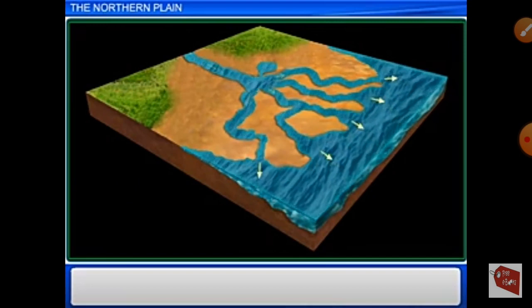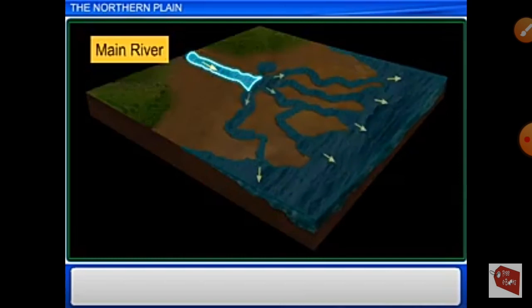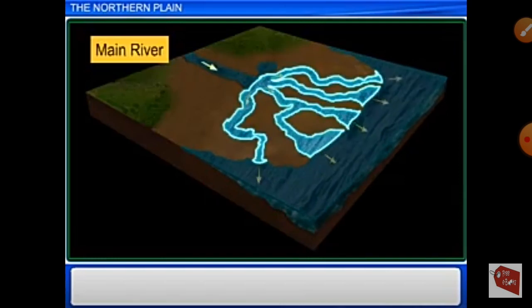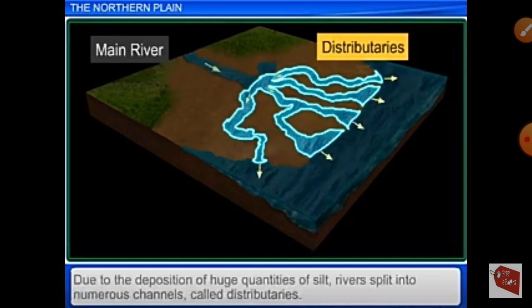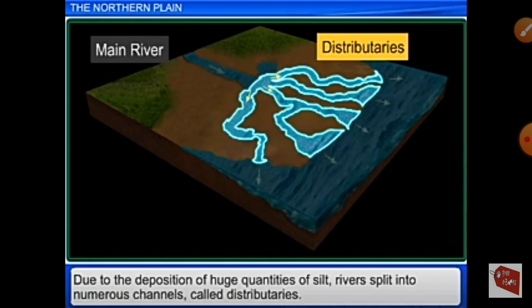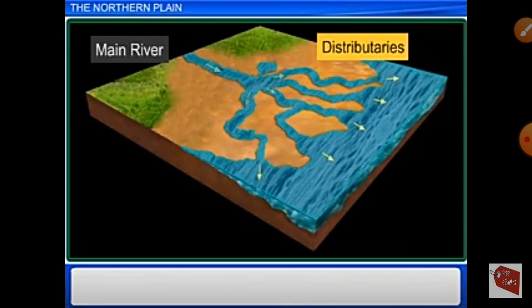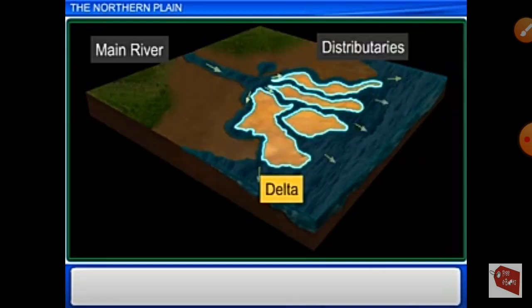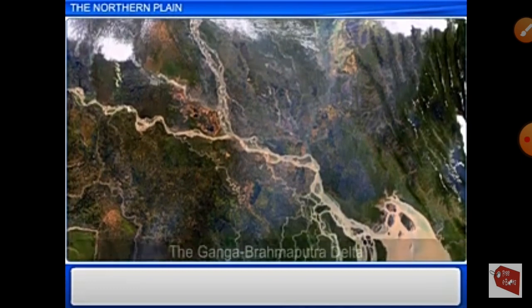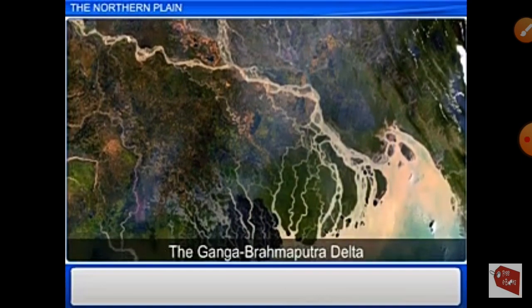The speed of the river reduces further as it goes downstream due to deposition of materials. The river divides into various channels. These channels are called distributaries. The sediments from the mouths of all the distributaries collect to form a delta. For example, the Ganga-Brahmaputra delta is an important delta in the northern plain.